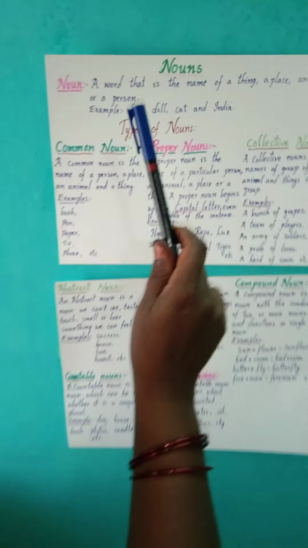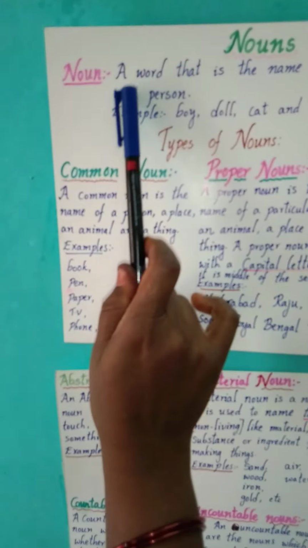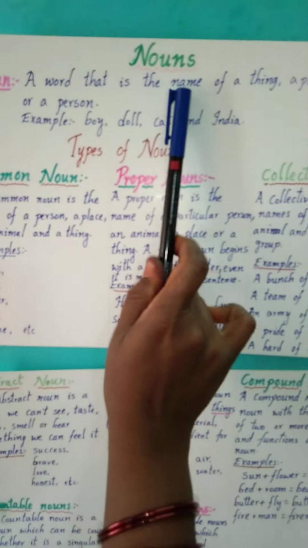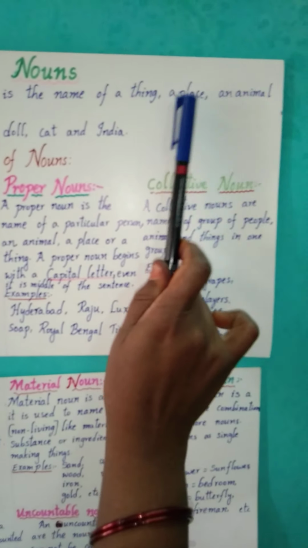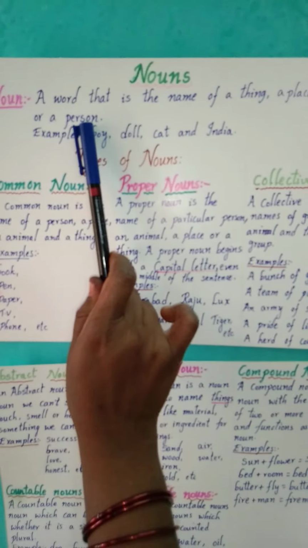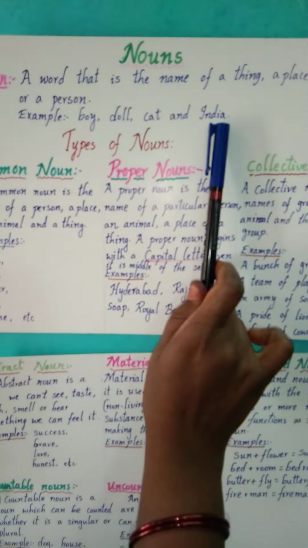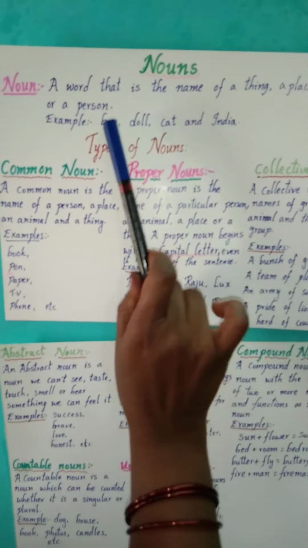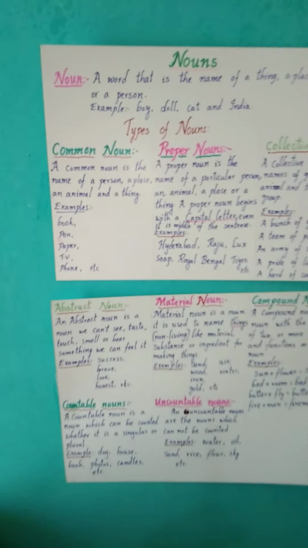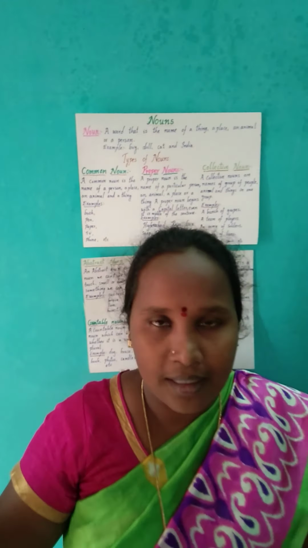See, we'll go for the definition. Children, noun: a word that is the name of a thing, a place, an animal or a person. Examples: boy, doll, cat and India. These are only some examples, but whatever things are there in the world, all of them have names, some general names.